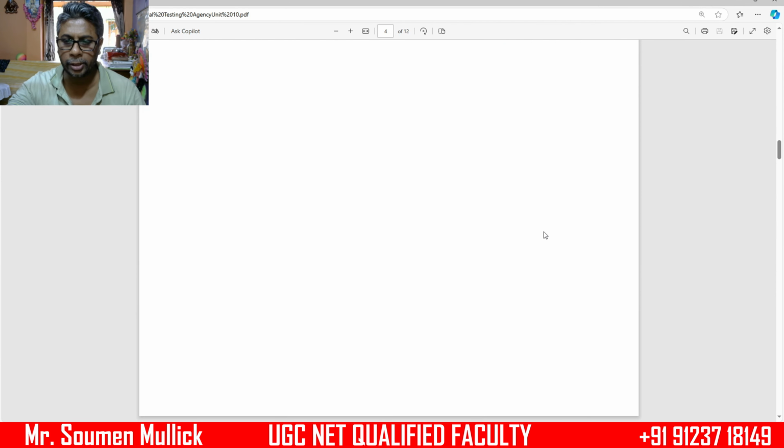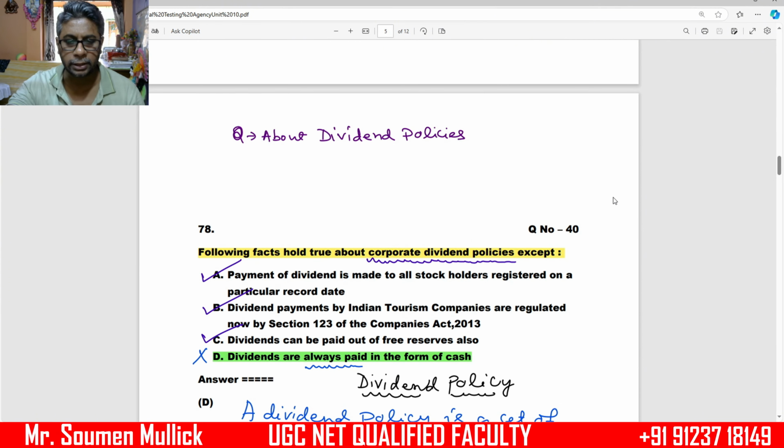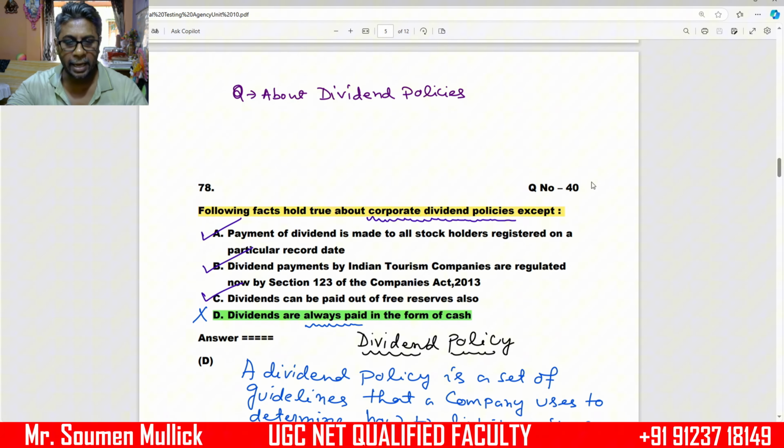Our next question, number 40. This question is based on dividend policy. The question is: the following facts hold true about corporate dividend policy except: A, payment of dividend is made to all stockholders registered on a particular record date. This is correct.